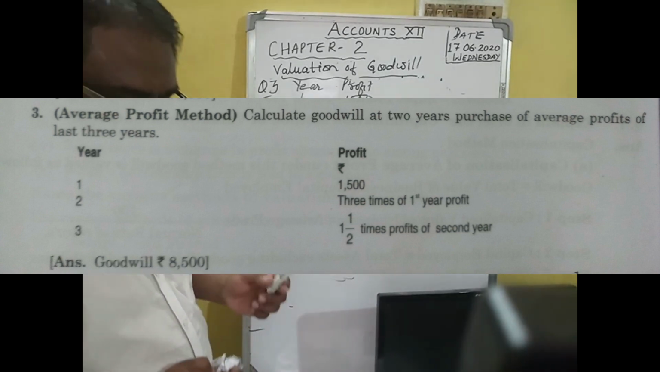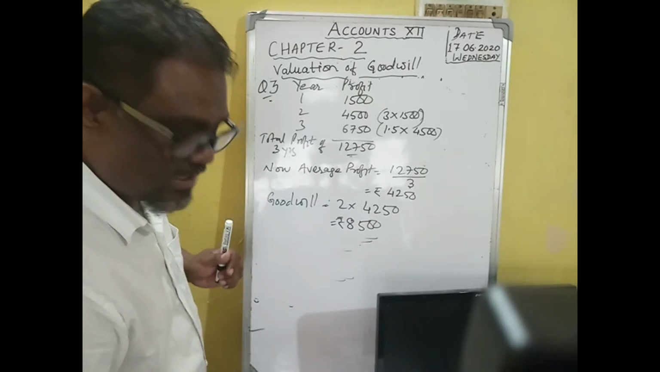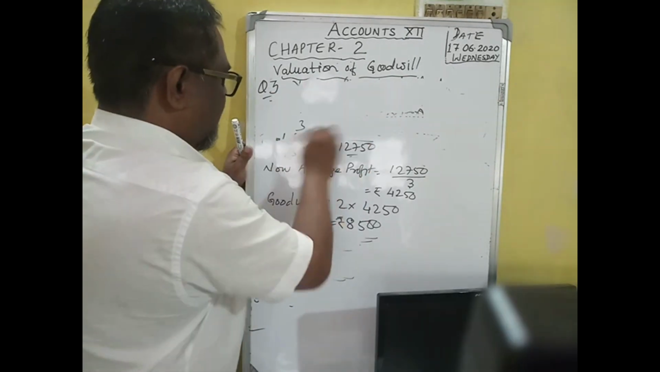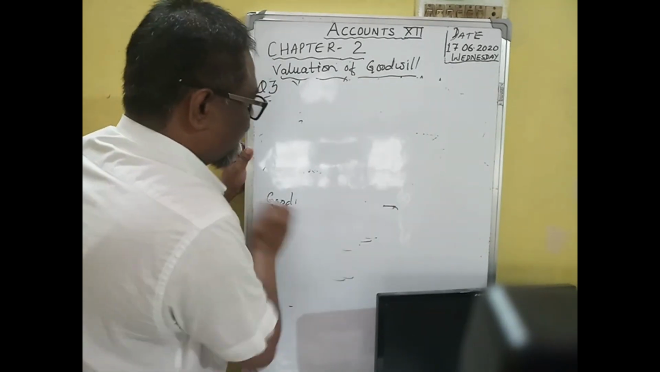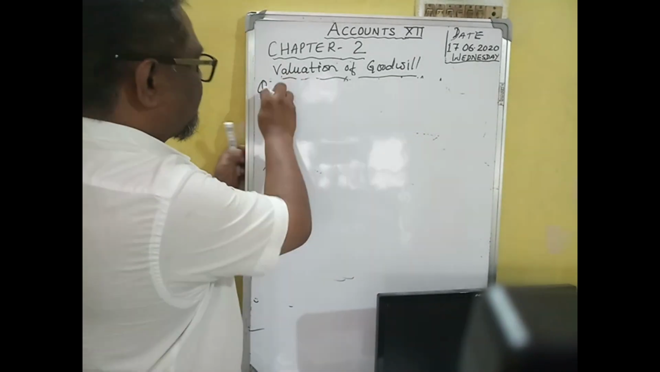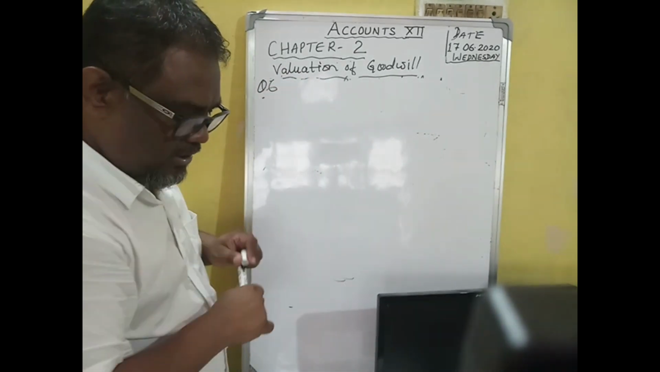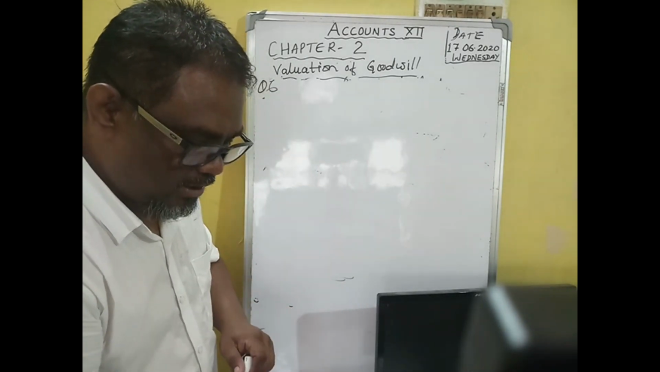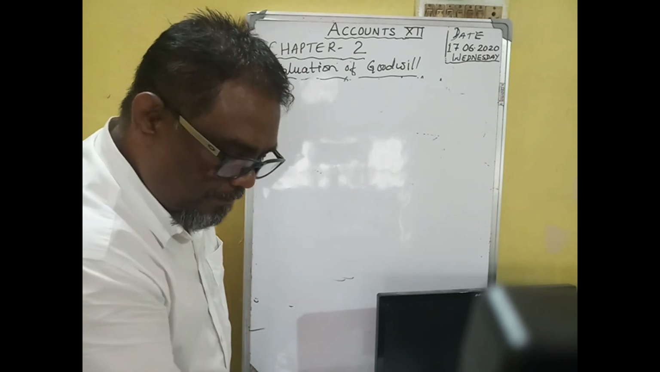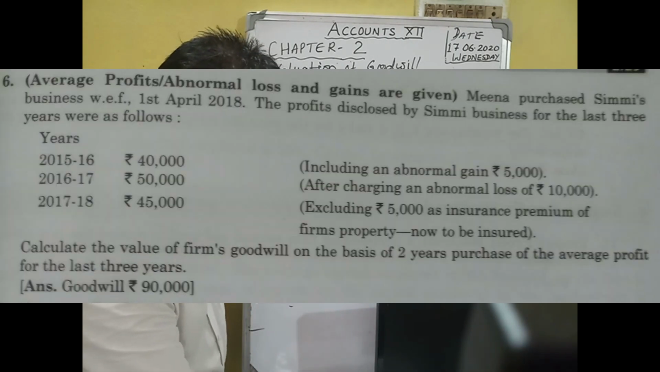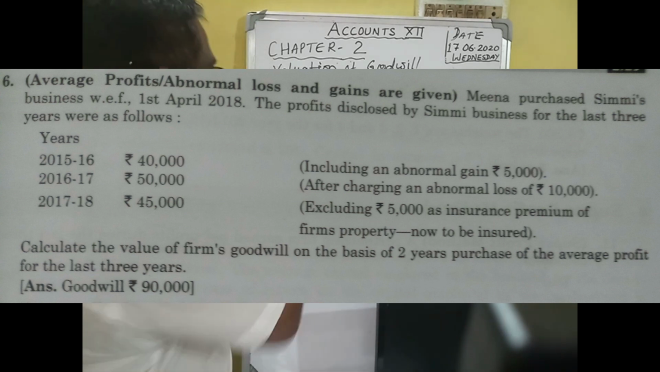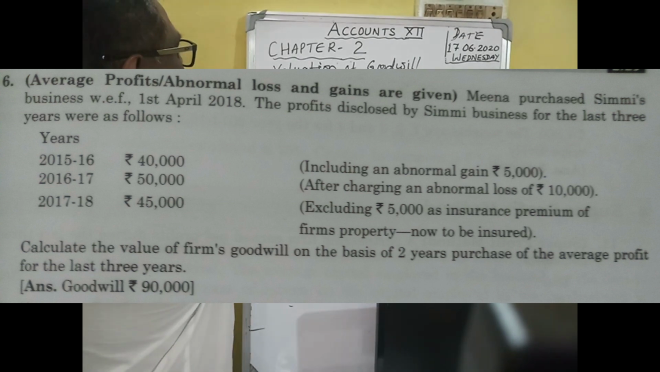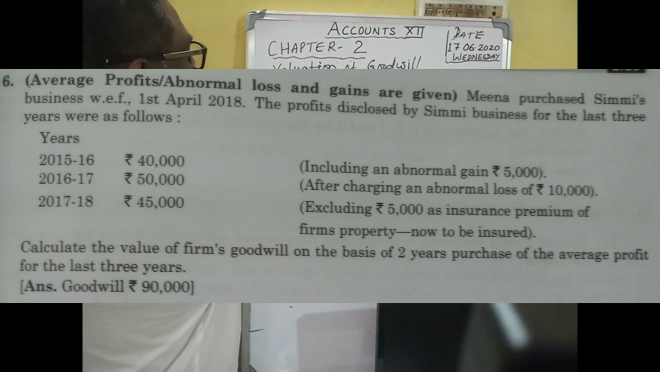Now let's do question number 6. There is a slight adjustment in question number 6 where you have to adjust the profit. There is a slight correction of profit in question number 6. Here, average profit, abnormal loss and abnormal gain are given. Okay, question number 6.